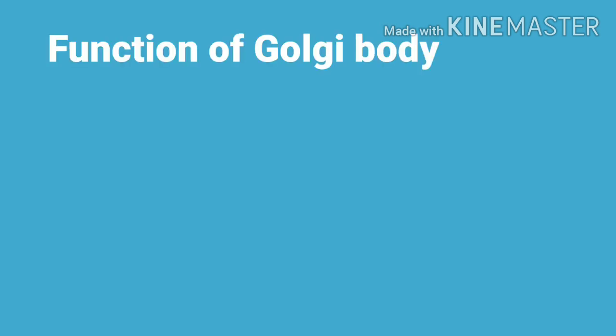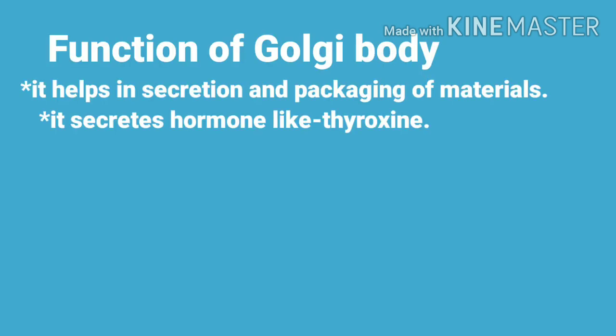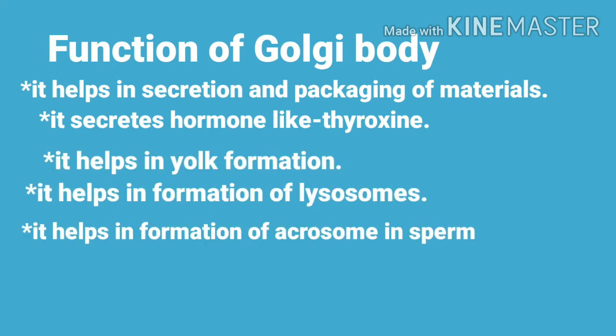Now we have to see the function of the Golgi body. The Golgi body is basically the packaging and distribution organelle that helps in packaging the material which is secreted by the endoplasmic reticulum, and it also distributes the materials among the cell organelles. This Golgi body also helps in secretion. So it helps in secretion and packaging of materials within the cell, and it secretes hormones